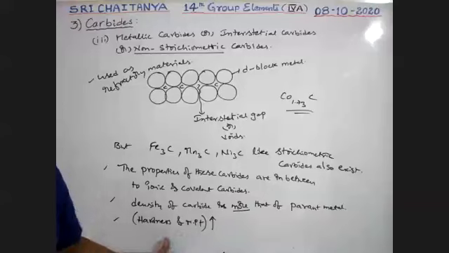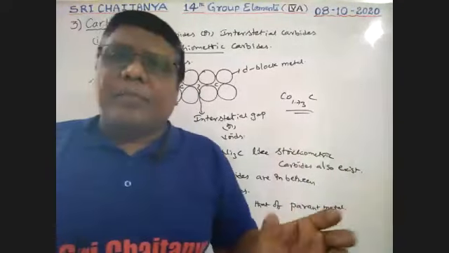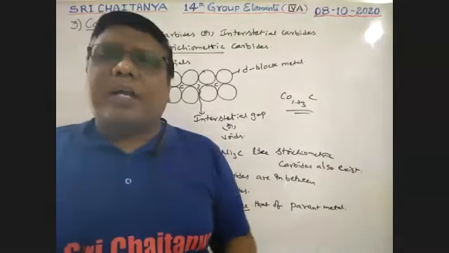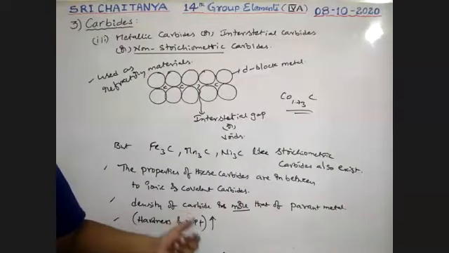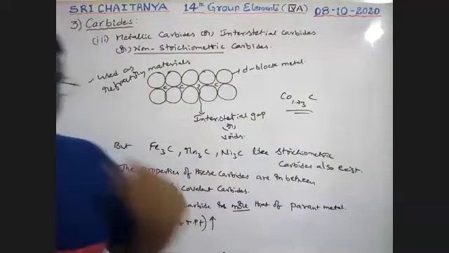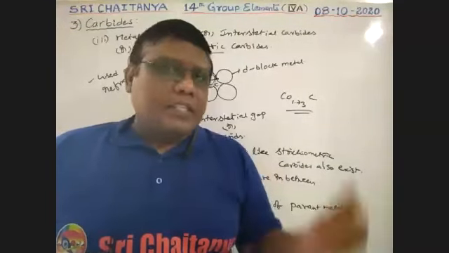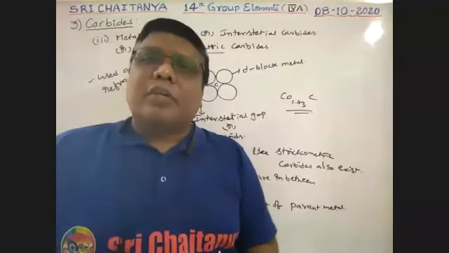Hardness and melting point both are increased. Hardness increases because the gap is filled in. Gap filled means strength increased. So that is why hardness increases. Melting and boiling points both are increased. Okay, so this is about different types of carbides. This is the end of, sorry, not compounds of carbon, this is about carbides.